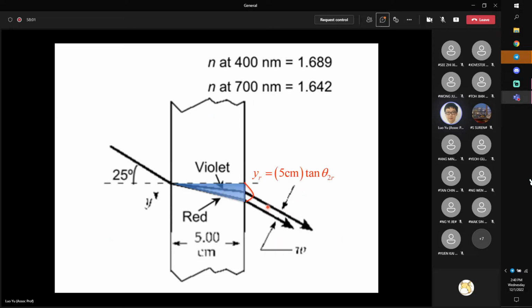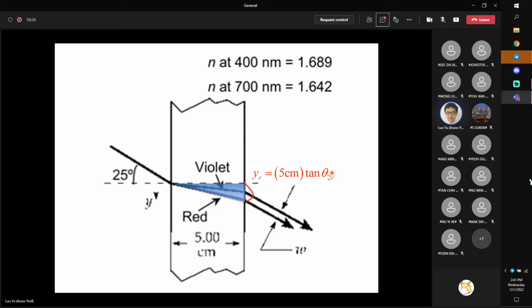Delta y is equal to the difference between the y coordinates of these two points. So we'll first calculate y_R and y_V for these two points. For y_R, the thickness here is 5 centimeters, so it is equal to 5 centimeters times tangent theta 2R for red light.